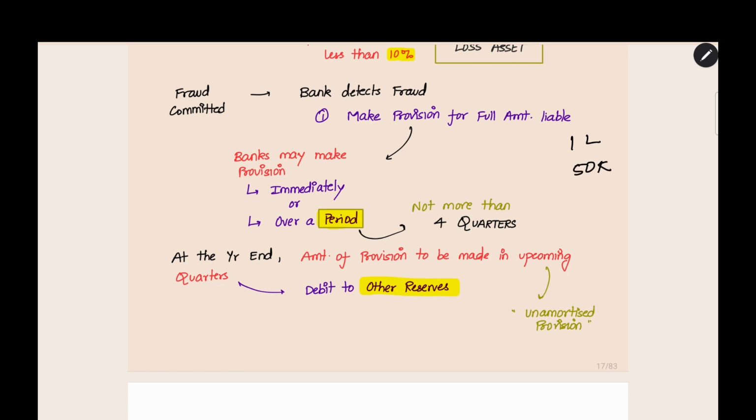In the next year, in the upcoming 2 quarters, you are going to record 50,000 rupees. This amount you have to debit to other reserves by the end of this year itself. This is called unamortized provision. Total 1 lakh provision you should do. 50,000 you completed. This 50,000 you are going to do in the next 2 quarters. Before that, debit it to other reserves now itself. This is the regulation in case of fraud committed by borrowers.